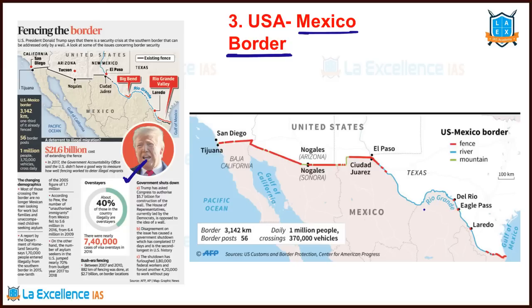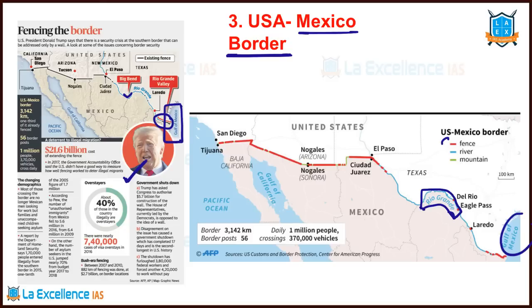There is this river called Rio Grande. Rio Grande forms the boundary between USA and Mexico. And there is this region called Big Bend region. And there is this Rio Grande Valley. After that, it drains into Gulf of Mexico. This can be a question. Rio Grande River originates in and drains into something like that. They can ask the questions. Very, very important. It drains into Gulf of Mexico.